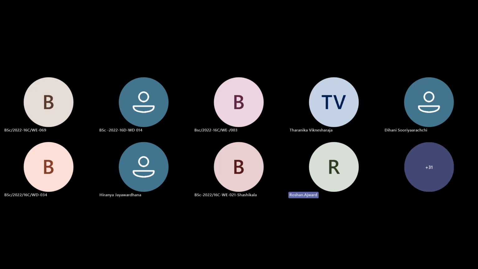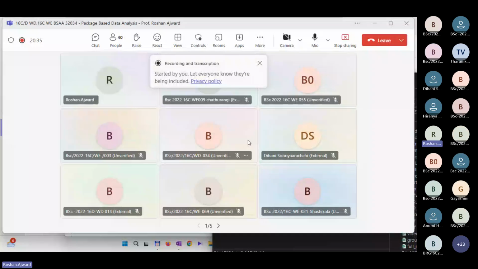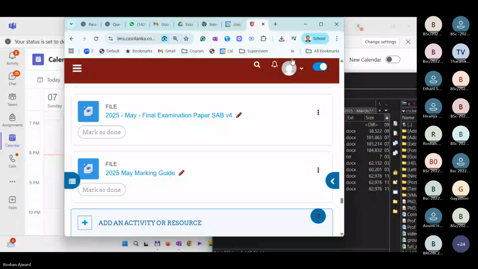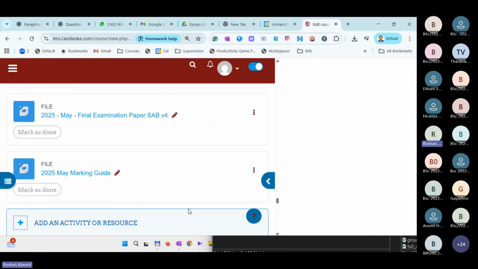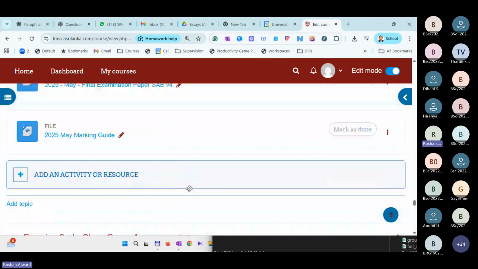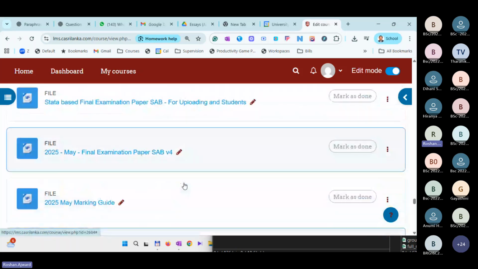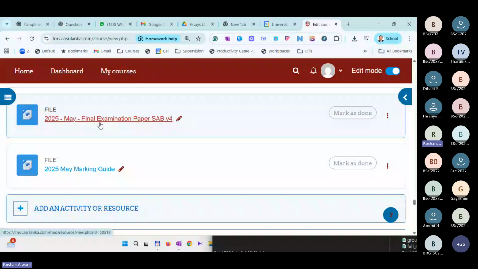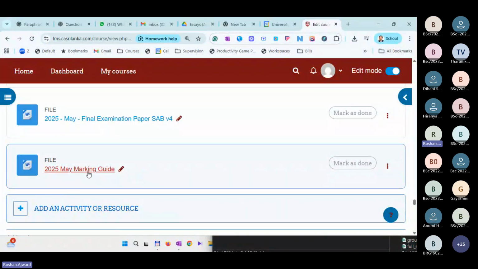All right. Okay, Puta. So let me now share the screen again. Screen share. Okay, I think you can see the LMS. Right. And in the LMS, if you refresh, Puta, if you can't see this, you have to refresh. And under week number 15, now there are two new files. One is the final examination paper and the marking guide.